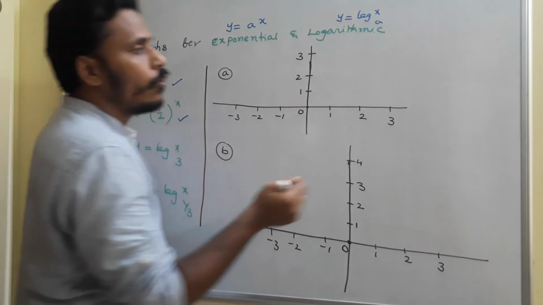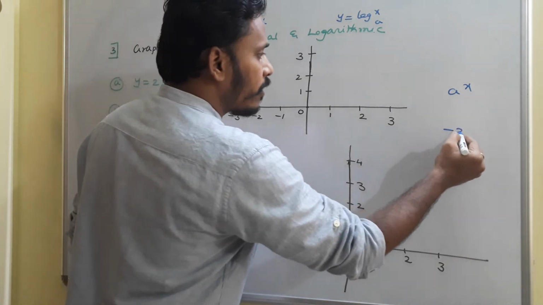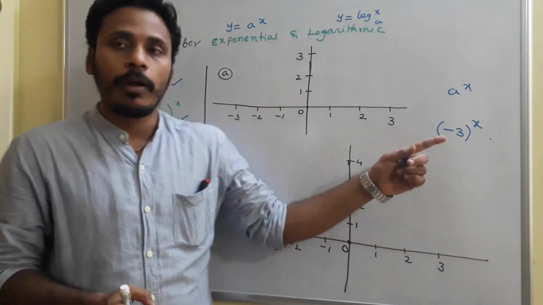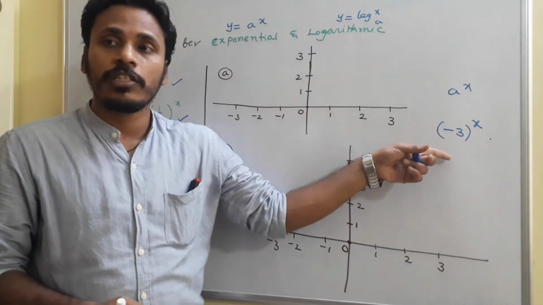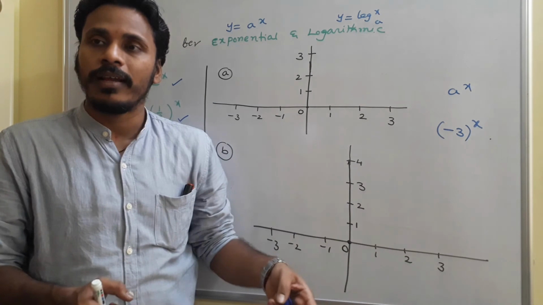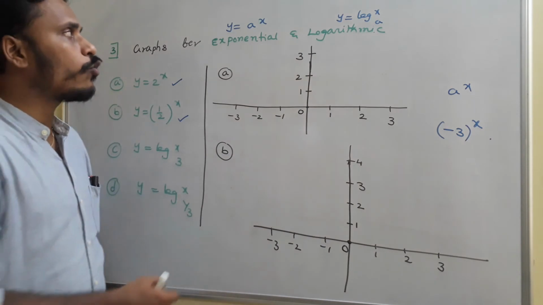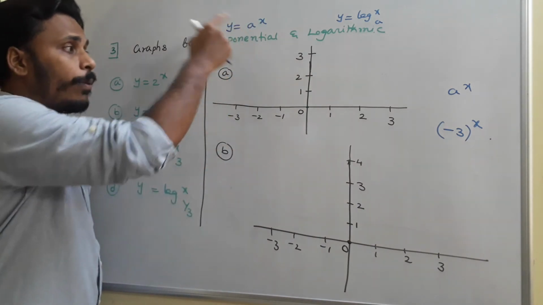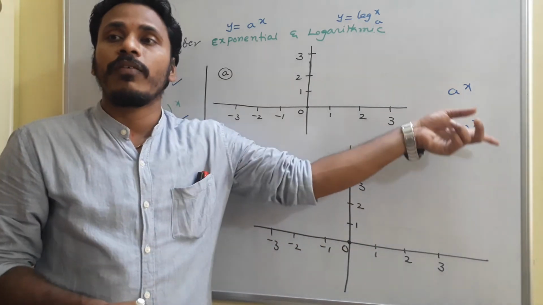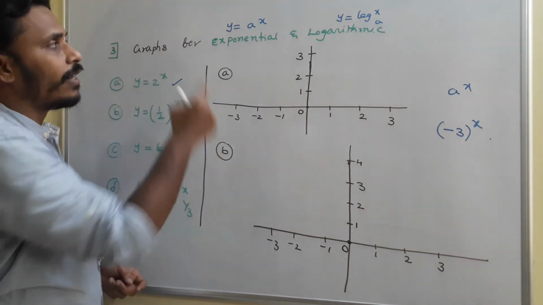And you need to know that a power x is not defined for negative values of a. So if the base is minus 3, minus 3 to the power x is actually meaningless, because sometimes the function is not defined. If you take x is equal to 1 by 2, then minus 3 to the power 1 by 2 won't exist in the real number system. Since we are taking real numbers on the x-axis and y-axis, if you think about y is equal to a power x, that base a must be positive. It can't be negative, because if it is negative, sometimes the value won't exist, so we can't create a graph for that. That's why we need to be sure that a must be positive.